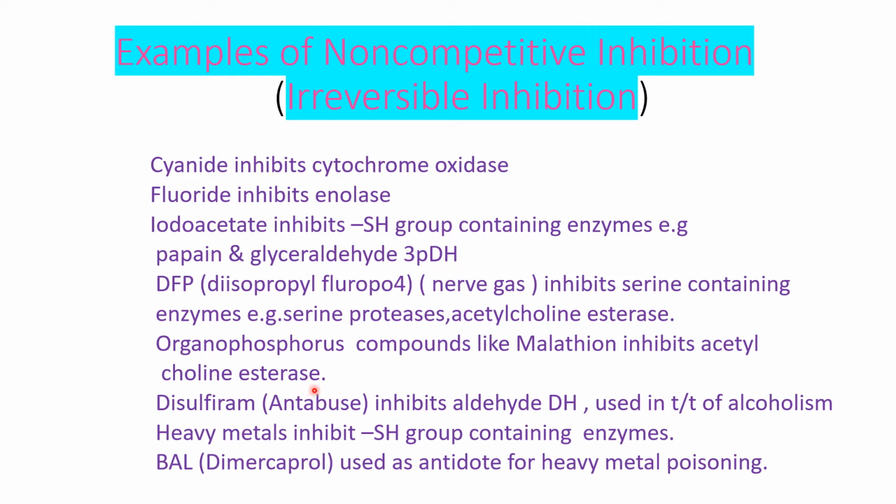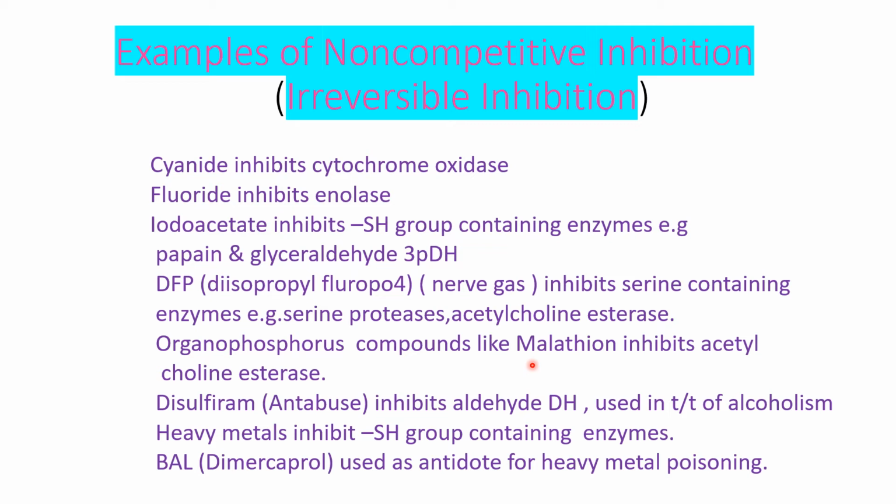So what is the action of acetylcholinesterase? It hydrolyzes acetylcholine into acetate and choline. But because of the inhibition of acetylcholinesterase, acetylcholine accumulates and it overstimulates the autonomic nervous system.